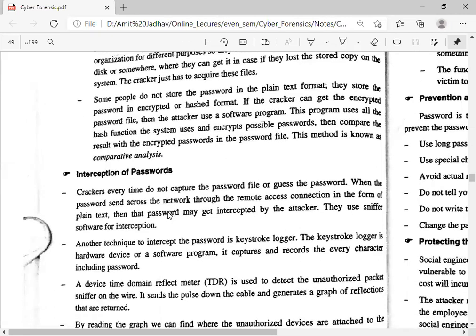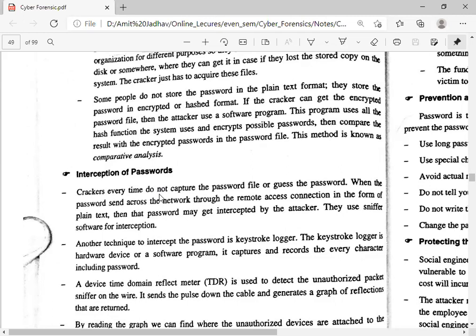Next one is the interception of passwords. This is one of the famous methods that attackers use to get the ID and password. The first two methods are easy to implement, but it is difficult for the attacker to get the ID and password, because in the first method it's only guessing.